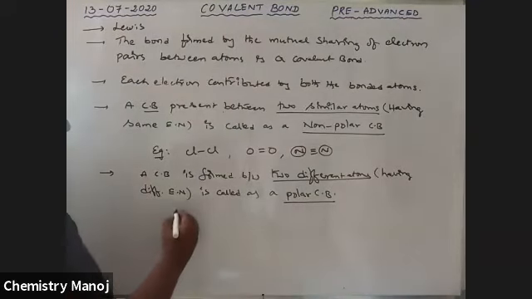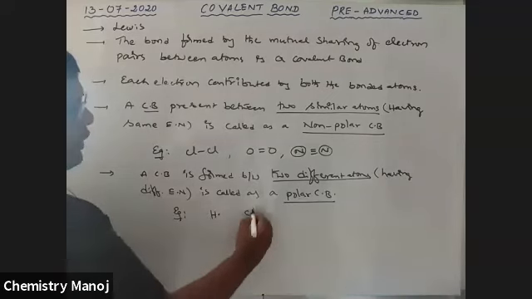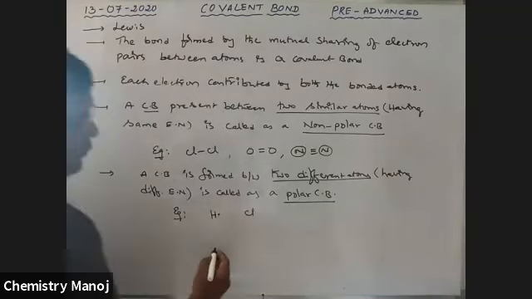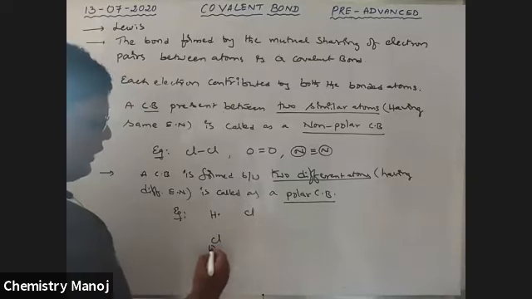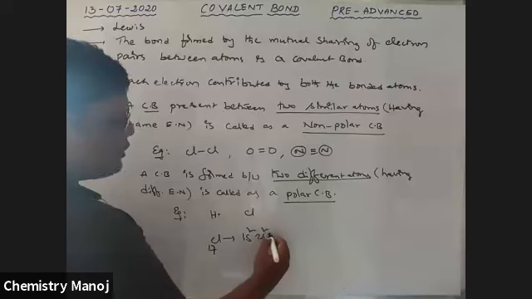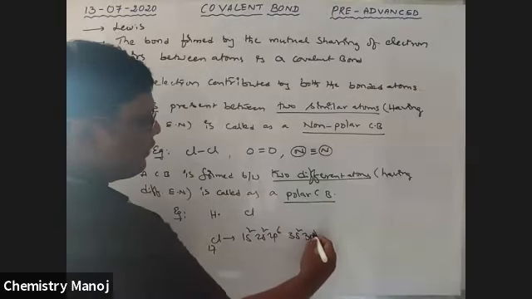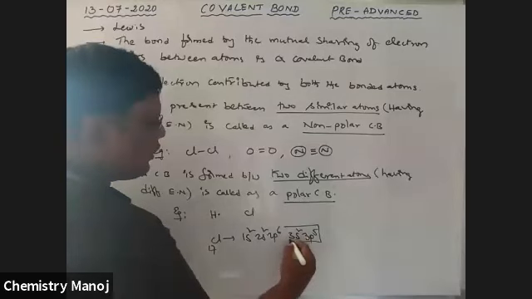See here, for example, hydrogen has one unpaired electron. Chlorine has atomic number 17, with electronic configuration 1s2, 2s2, 2p6, 3s2, 3p5, and this is its outermost electronic configuration.